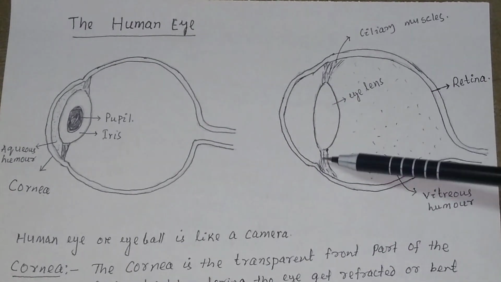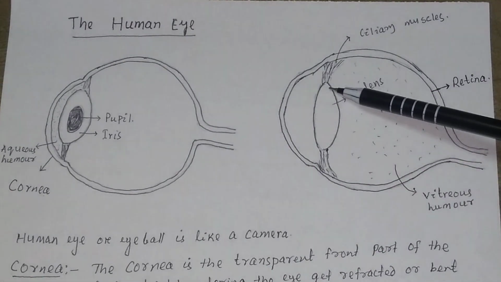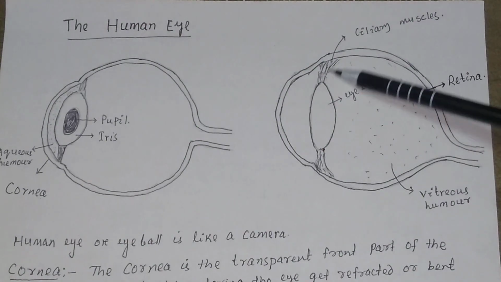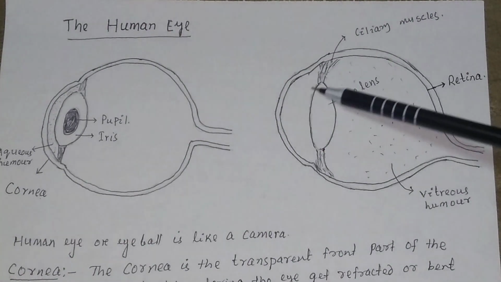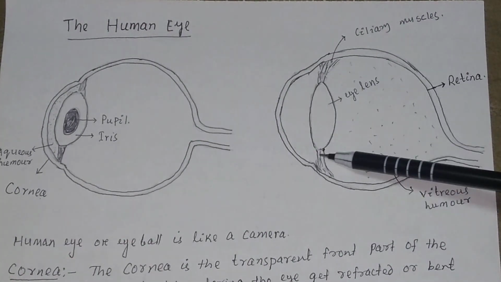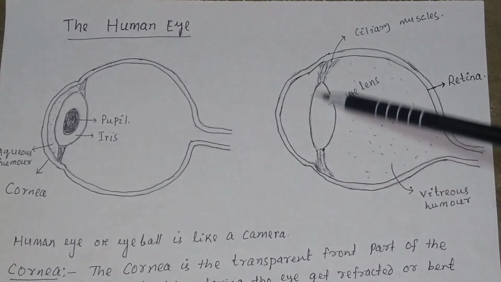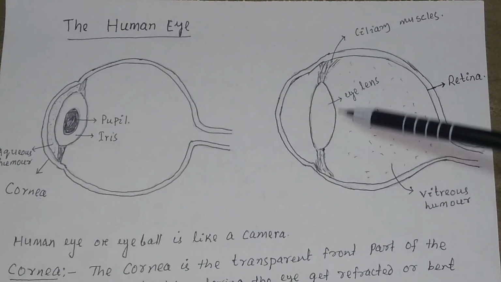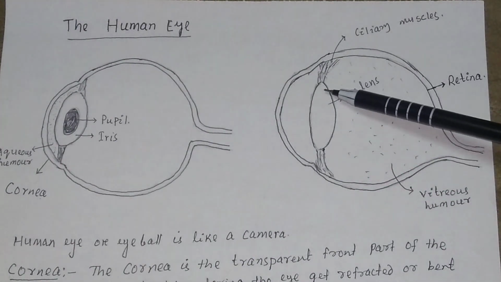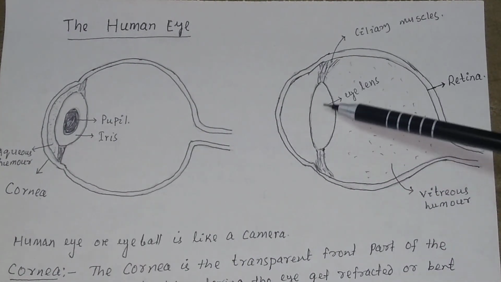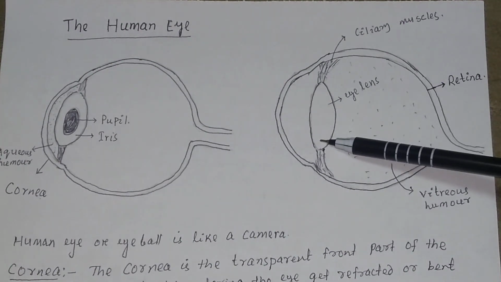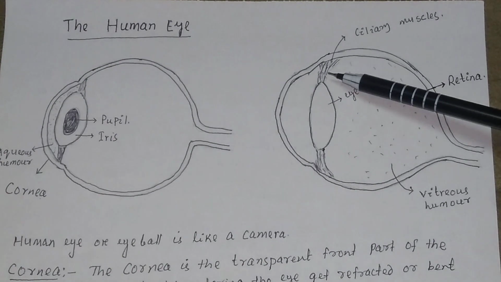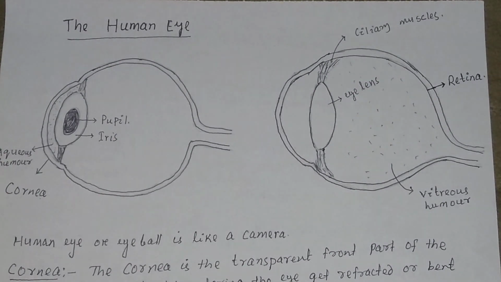On both sides of the eye lens, you have ciliary muscles. These ciliary muscles hold this lens and it is attached to the eyeball. And whether the lens will be bigger or smaller, that size of the lens is adjusted by the ciliary muscle.